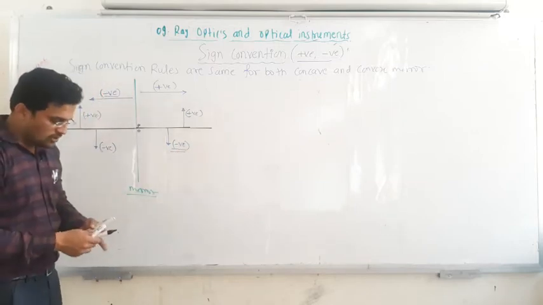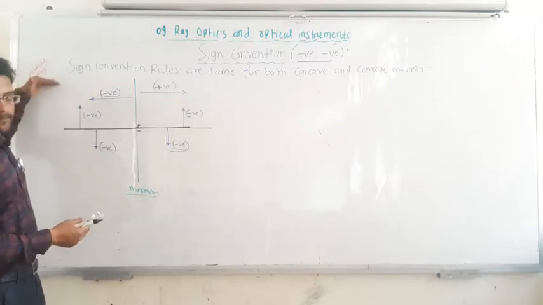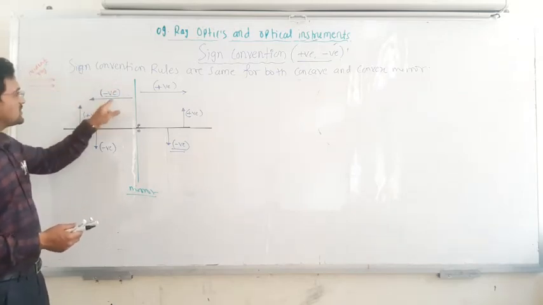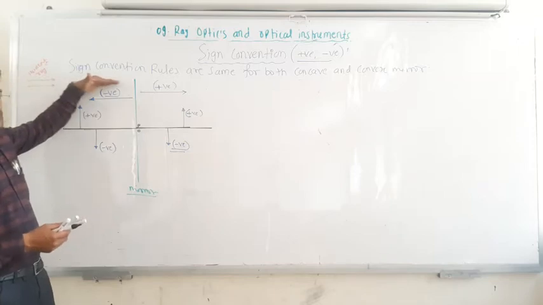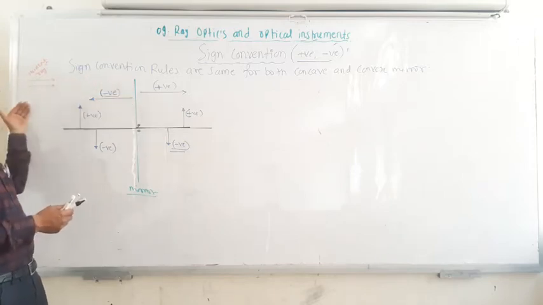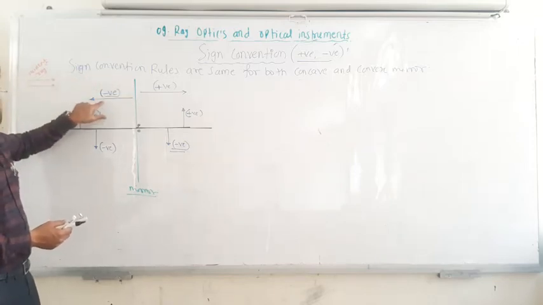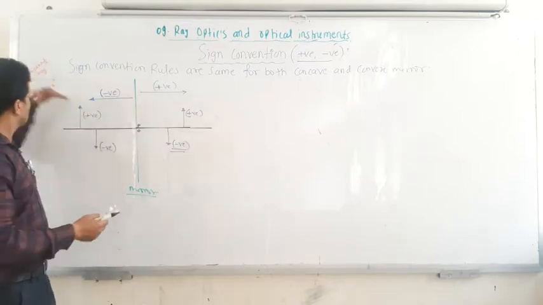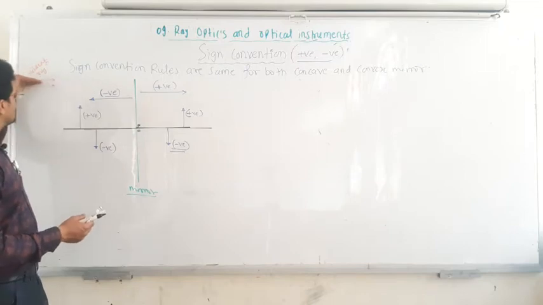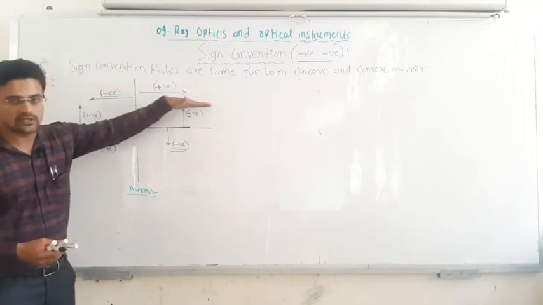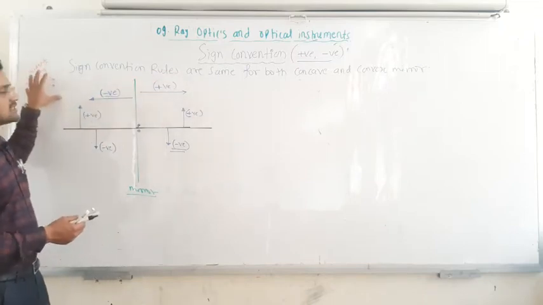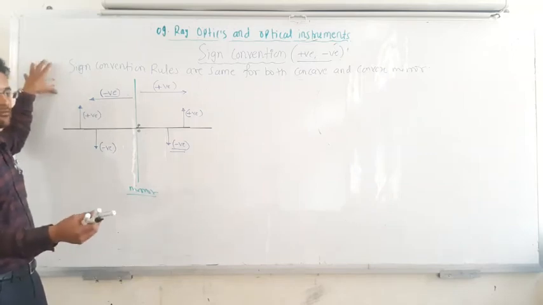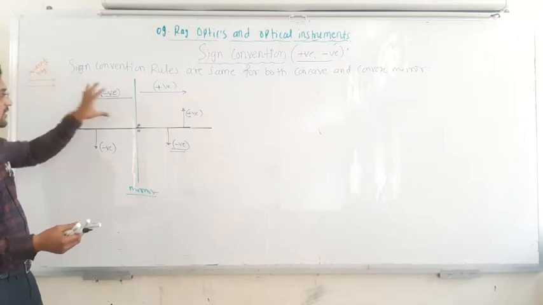Correct? Now you have to consider the incident ray. Anything which is opposite to the incident ray, that means rays are incident in this direction but your measurement is in this direction, so this horizontal distance value is negative. If you are measuring to that side, in the direction of the rays, then all the values measured in the direction of the incident ray are positive. All the distances measured opposite to the incident ray are negative.